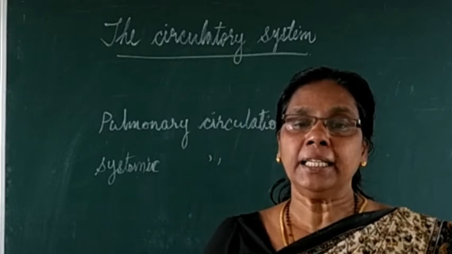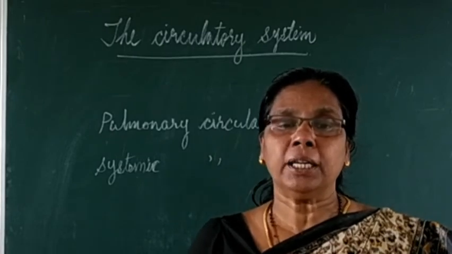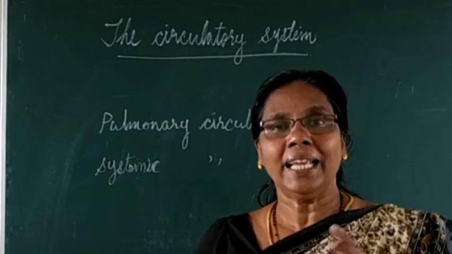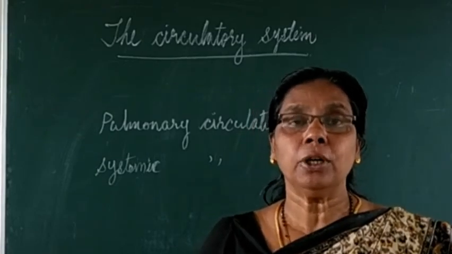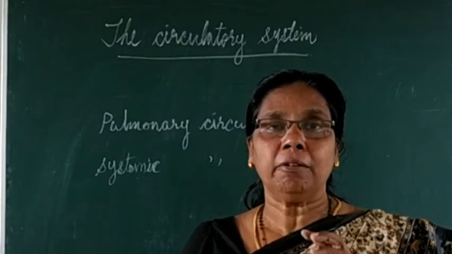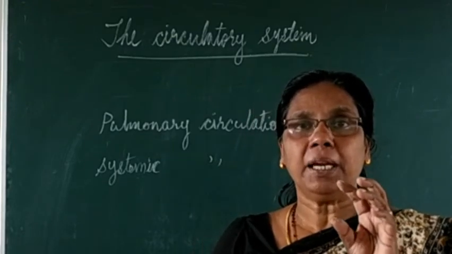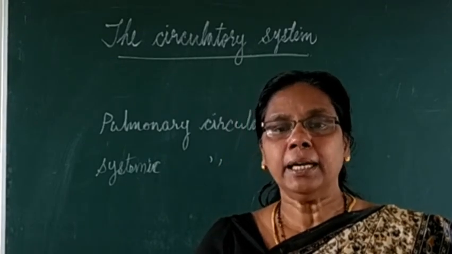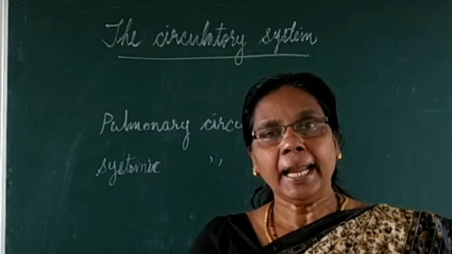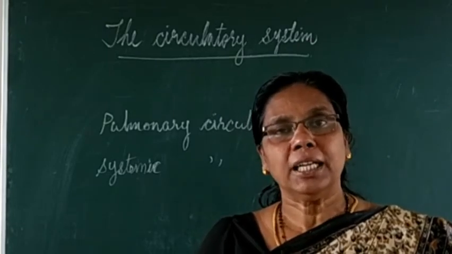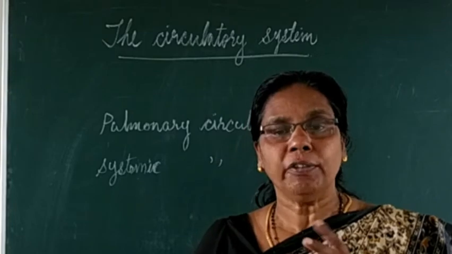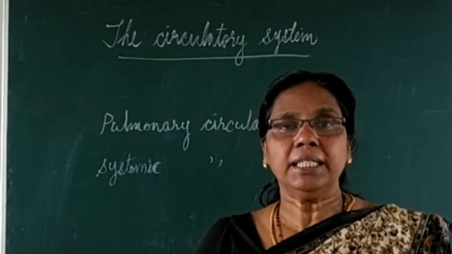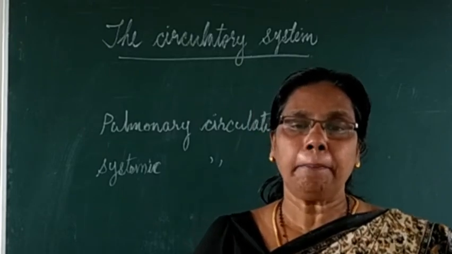And you can see that this hepatic portal vein is one which starts with capillaries and ends in capillaries. So always, hepatic portal vein starts with capillaries, fine branches, and again they unite together to form the hepatic vein. Again it branches to form what? The same capillaries. So we can say that hepatic portal vein starts with capillaries and ends with capillaries.